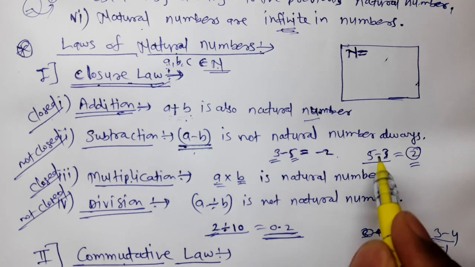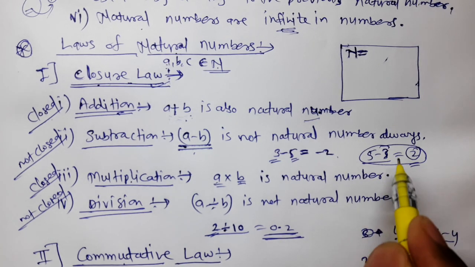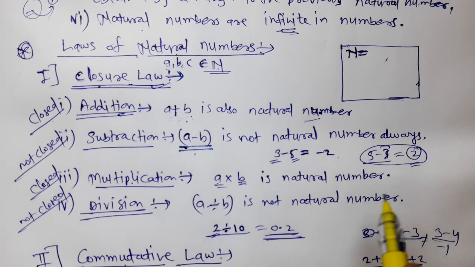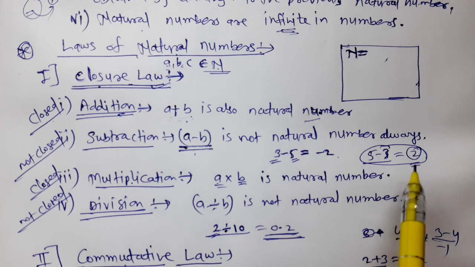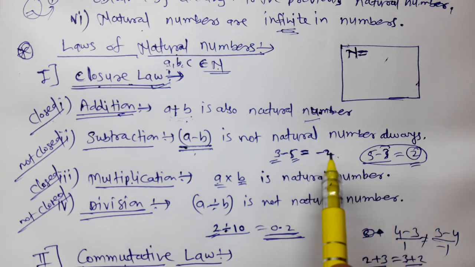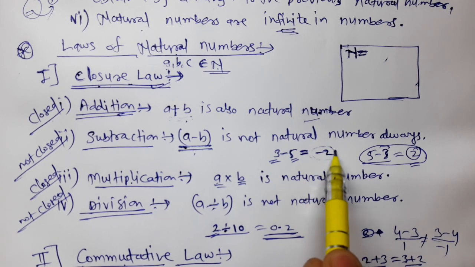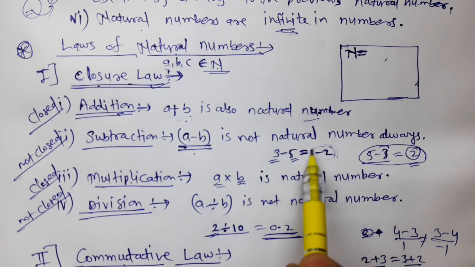But it is not true always. If we use the word always, it means we have to always get the subtraction of any two natural numbers as a natural number.